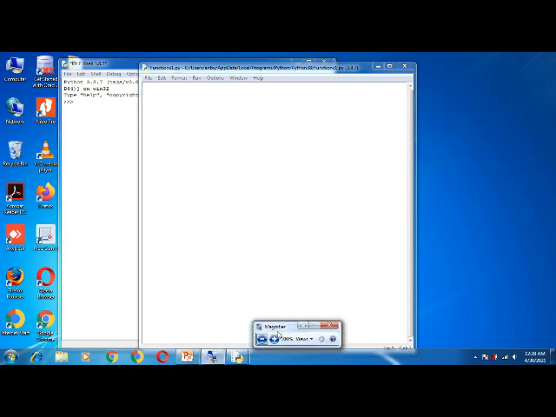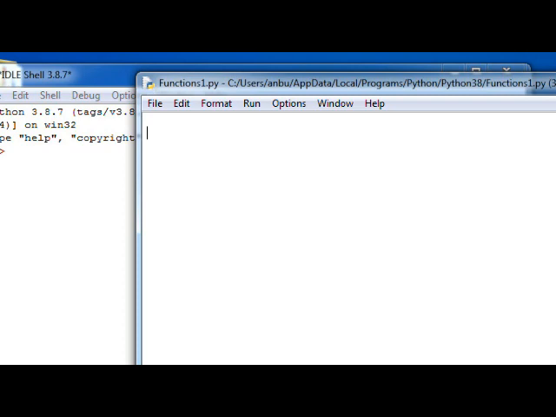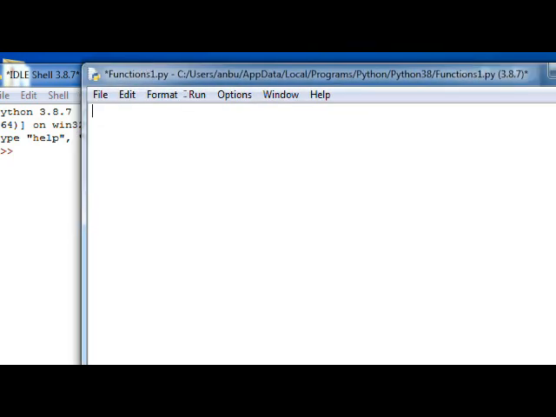And I'm also going to use magnifier for the purpose of zooming in the code that I'm going to type here. The program that I'm going to enter in this file will be for doing the arithmetic operations like addition, subtraction, multiplication, division. So all four operations I'm going to do in one single program without using functions. So in that case, I need to introduce two variables called a and b for storing the inputs that will be given by the user of the program through keyboard.